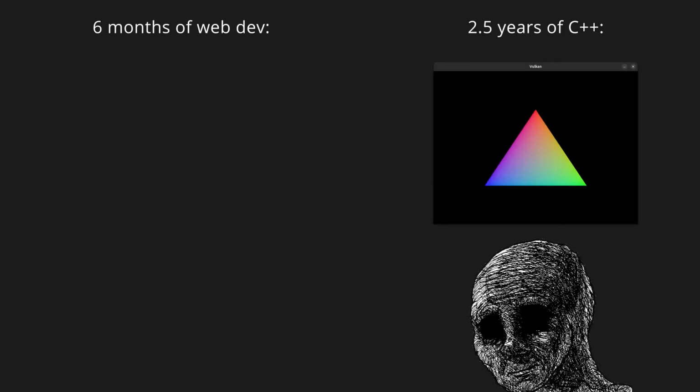Sometimes system programmers feel like they're better or smarter than web devs, but honestly, there's an argument to be made that it's actually better to be a web developer. You can get better work-life balance, and it can be more flexible with more potential for remote work. You can get really good at web dev in only a few months, and start building incredible dashboards and fully functioning web apps that you can actually show to people, while at the same time you have time to go out for drinks with your friends and have hobbies and socialize and find a partner and start a family if you want. Or you can spend like 2.5 years on C++, and all you have is a triangle and Vulkan. The truth is that while the C++ developer is optimizing their code, the web developer is optimizing their life.